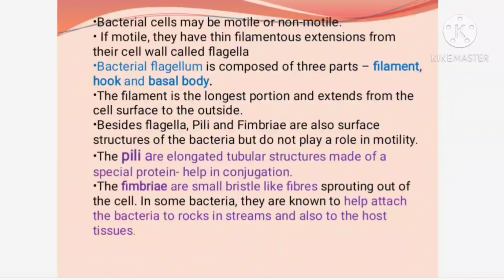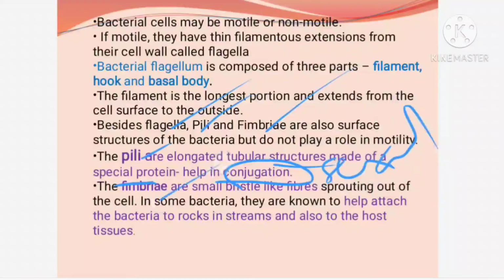bacteria are having 3 structures. One is your flagella, second one is your pili, and third one is your fimbriae. And pili, what are they doing? They are tubular structures producing special protein. They are helping in conjugation. What is conjugation? Sexual reproduction. And fimbriae, what are they doing? They are fiber like proteins coming out, attaching the bacteria to rocks in the streams or any host tissue. So they are helping specially in attachment. And flagellum is the one which is helping in movement.